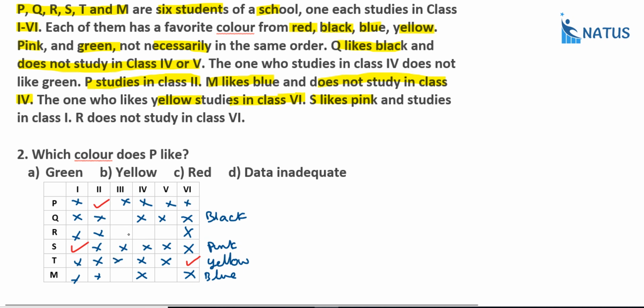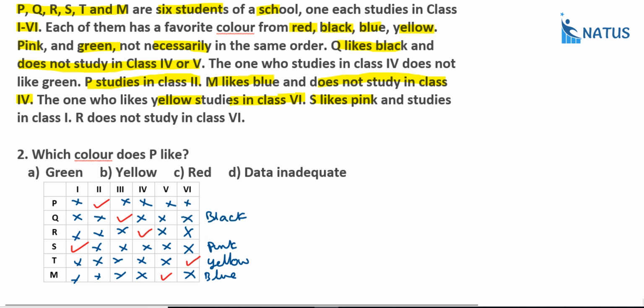And only one box is left. Just put a right mark here and cross the remaining options. Suppose you take this column, only one block is left, so put a right mark and put a cross mark on unnecessary parts. Only one part is there, and you will put a right mark. So studies is okay. And what about the colors?